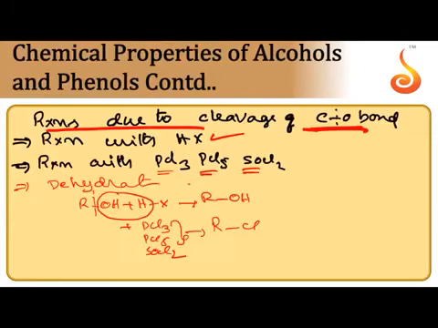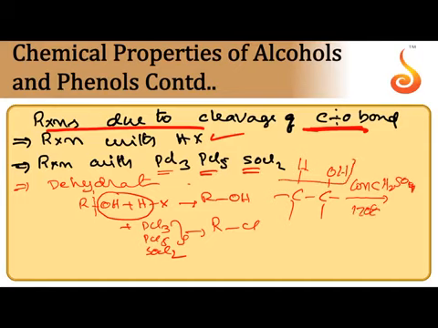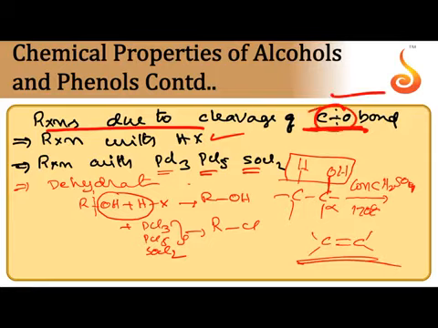During dehydration also, OH from the alpha carbon and H from the beta carbon are both removed when it is subjected to dehydration by a dehydrating agent like concentrated sulfuric acid at 170 degrees centigrade. H from the beta carbon, OH from the alpha carbon removed. So at the alpha carbon the CO bond is broken to give alkene. These are all examples of reactions due to cleavage of the CO bond.